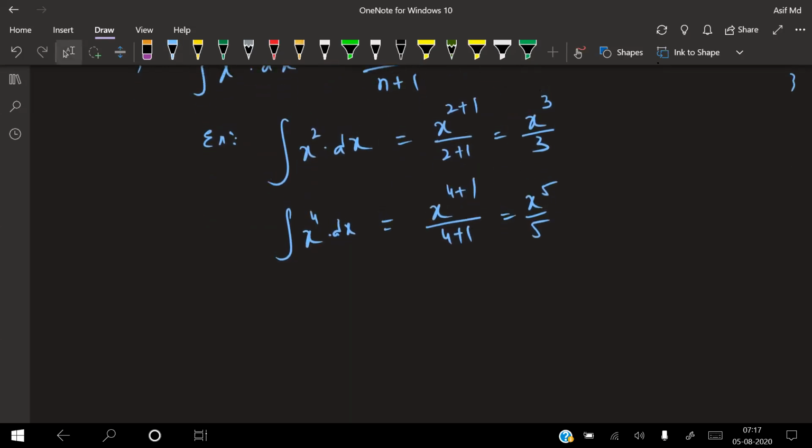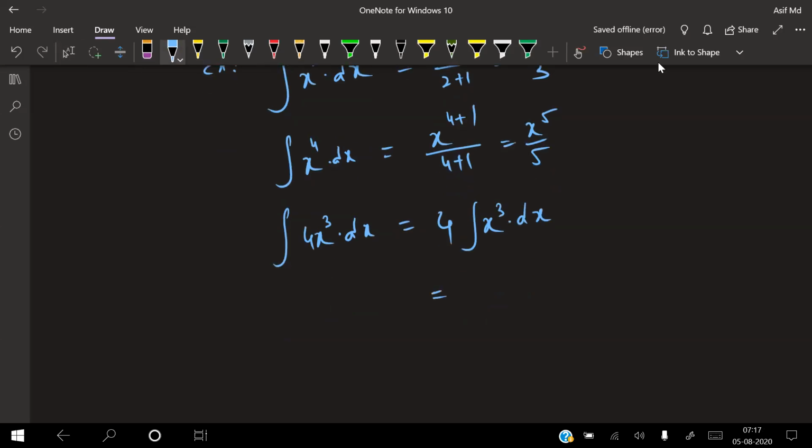Integral of x to the power, the power and the denominator will be the same, if you are applying this one. Take 4x cube into dx. So 4 is a constant, bring it out. Then integrate x cube into dx. So that will become 4.